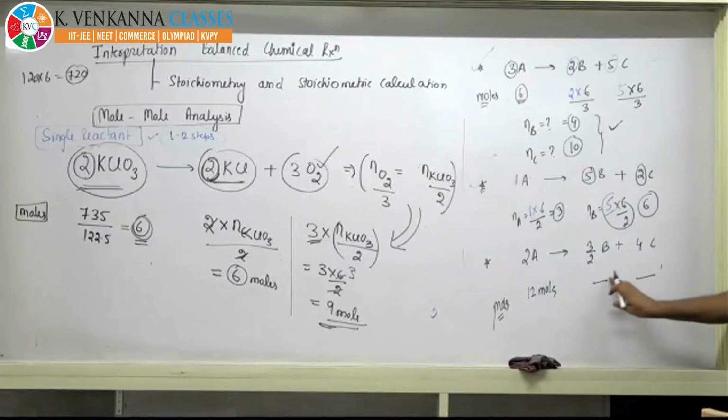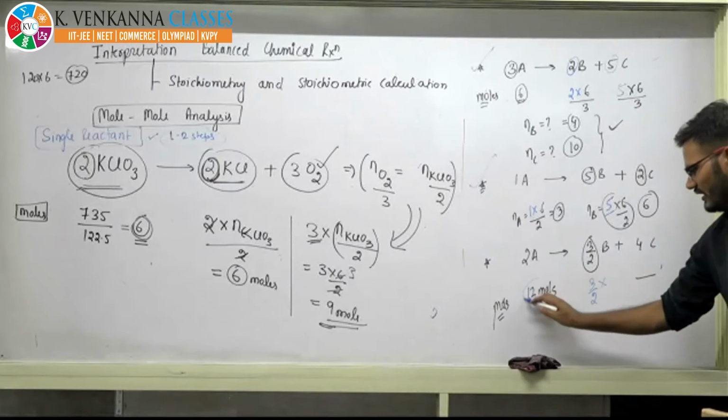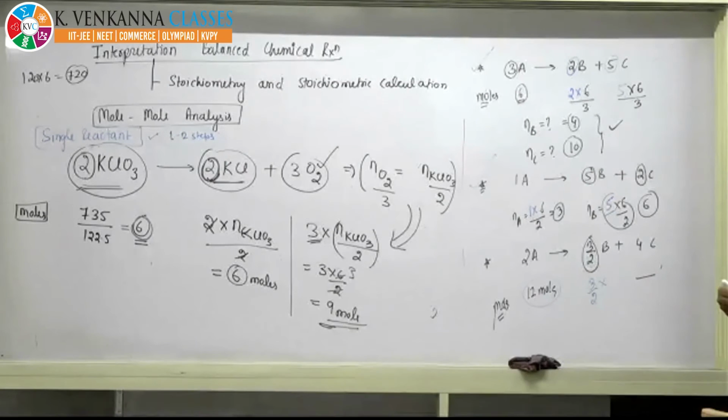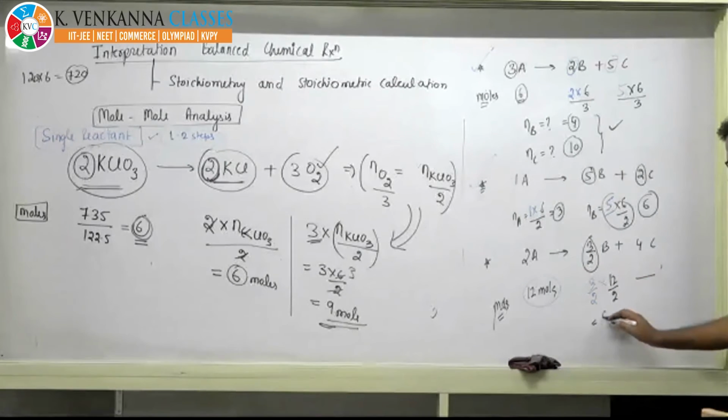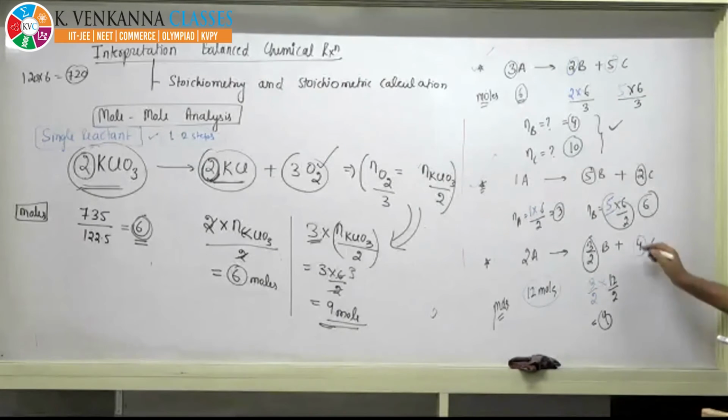You have to write this in the numerator, that is 3/2, into 12 divided by its stoichiometry 2, 6, that is 9. Someone has given the right answer, 9. If you want to use this 4, again you have to use the stoichiometry in the numerator, that is 4 into moles of A, 12 divided by 2, so 24.